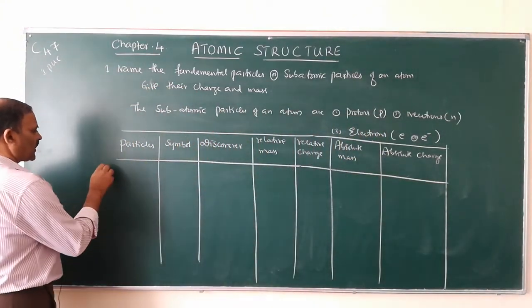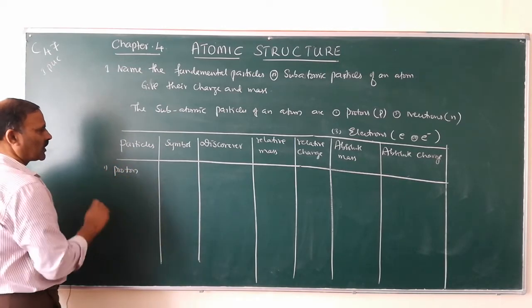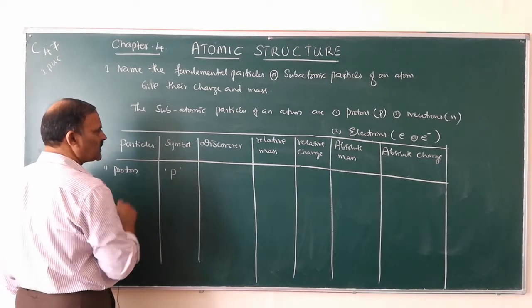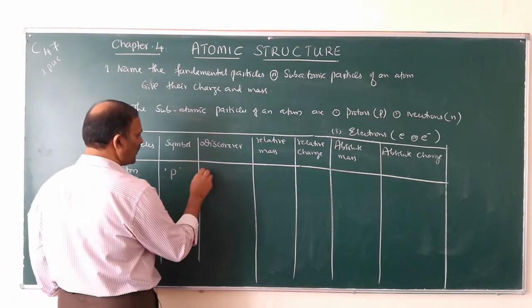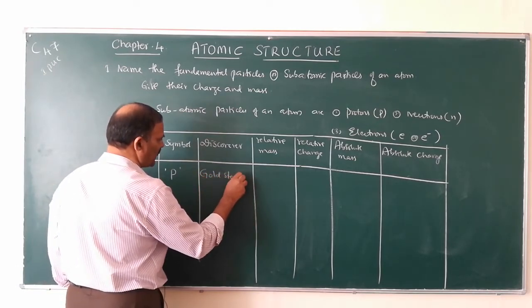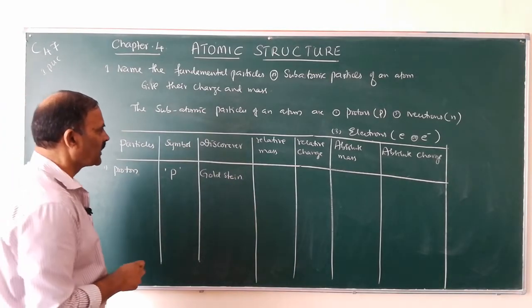So the first particle is proton. What is its symbol? P. Who discovered proton? Goldstein, G-O-L-D-S-T-E-I-N.